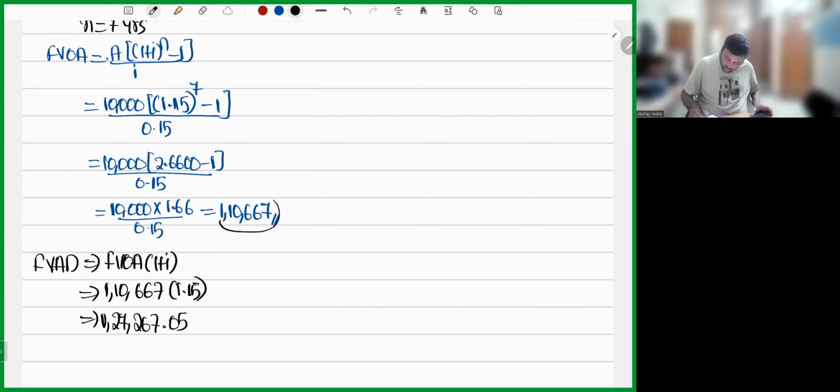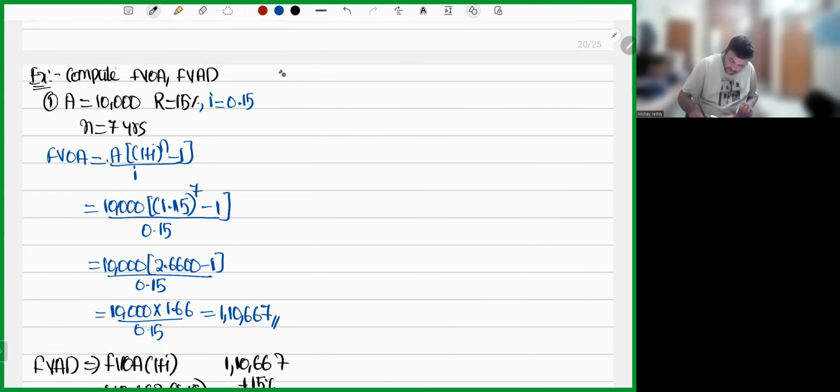Or else, to this amount you can add 15%: 1,10,667 plus 15%. Anyway, that's fine. You will get the same answer, 1,27,267.05. So I hope the points are clear, everybody. To get the future value of annuity due from the ordinary annuity, you simply add the rate of interest.